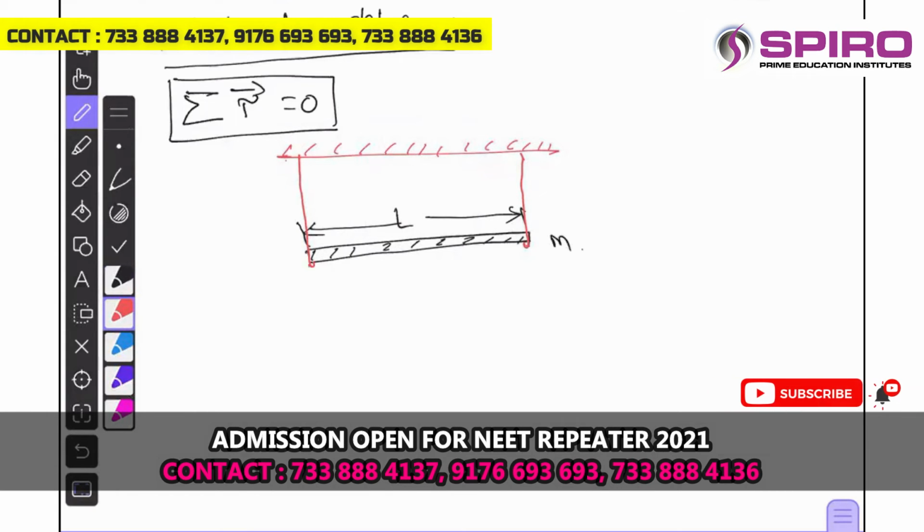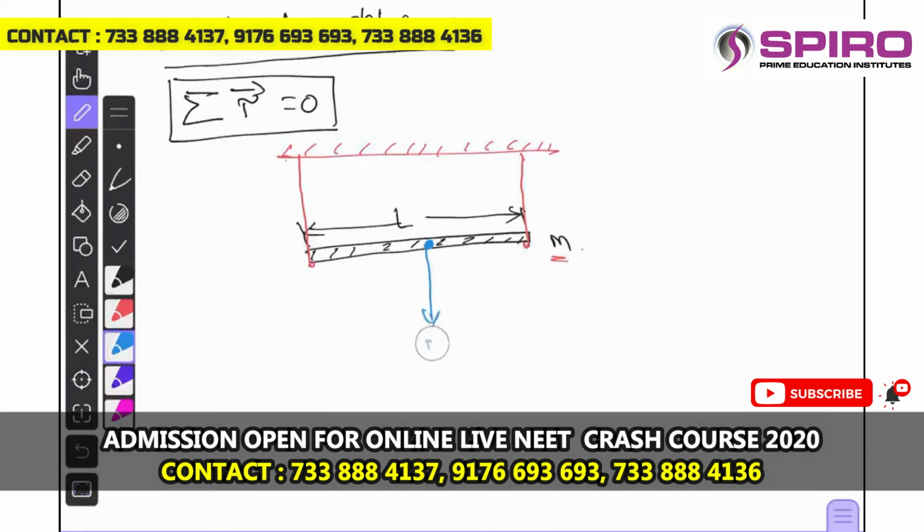Being its mass is m, its gravitational weight acts through the center of mass, downward, mg, and this is tension T1, and this is tension T2, let us say.